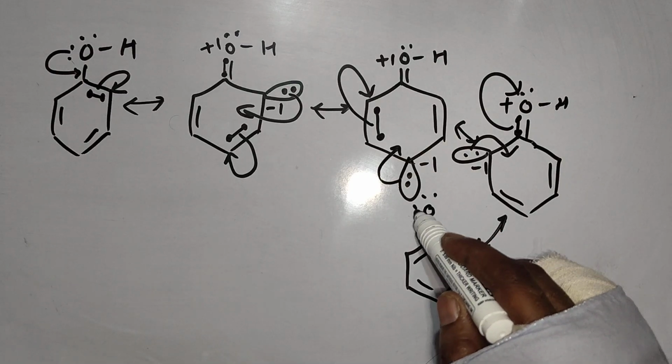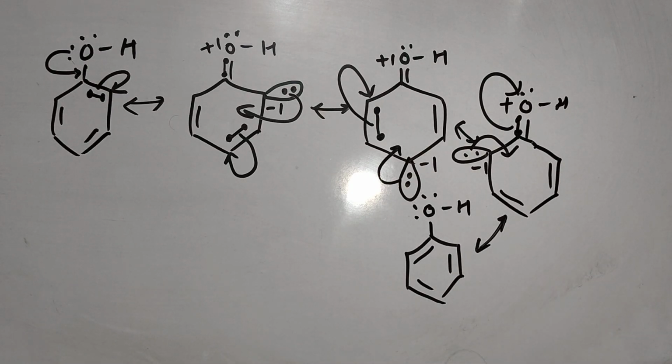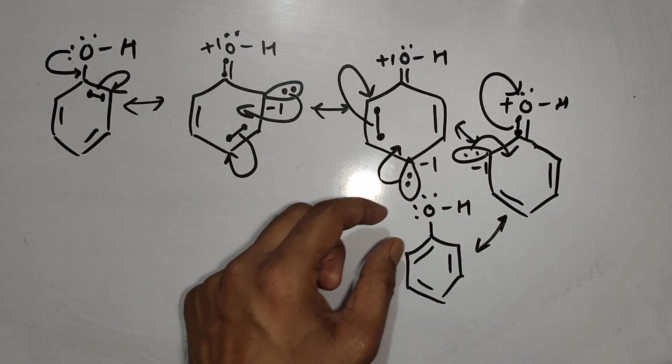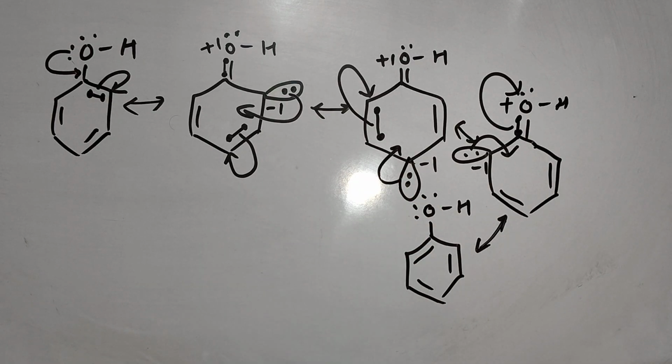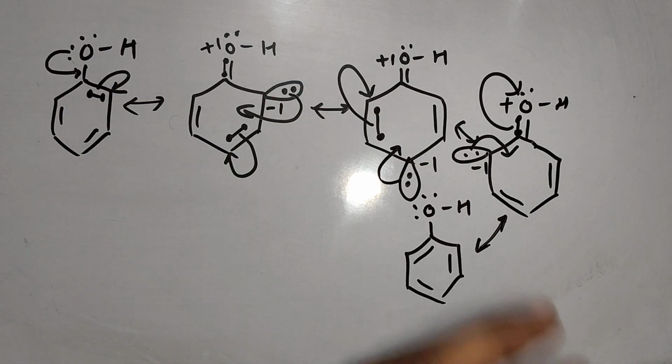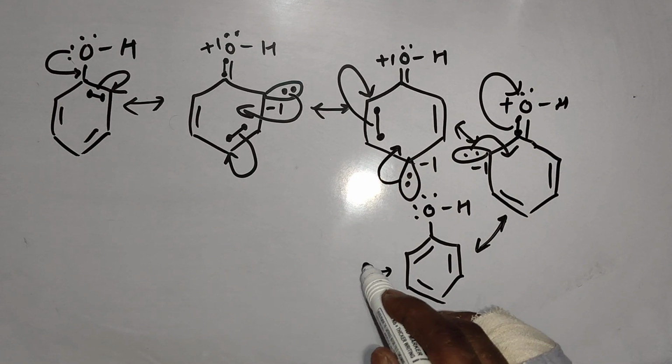Now oxygen will have two pairs and obviously its positive charge will finish, because that positive charge was due to the shifting of this electron toward carbon. But now you can check oxygen got its electron back, so its positive charge will finish. So this is the first resonance, clockwise resonance you can watch. Electrons are moving clockwise. Now if you have to draw resonance again, what will happen?